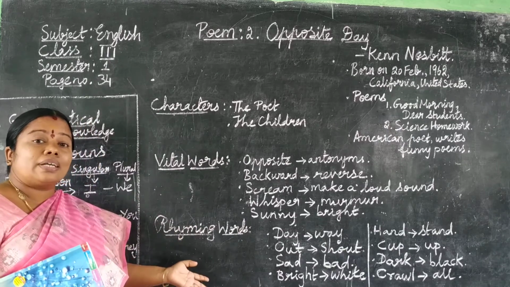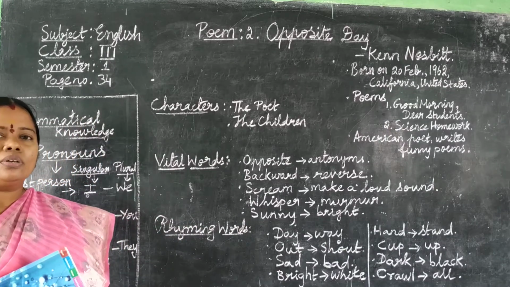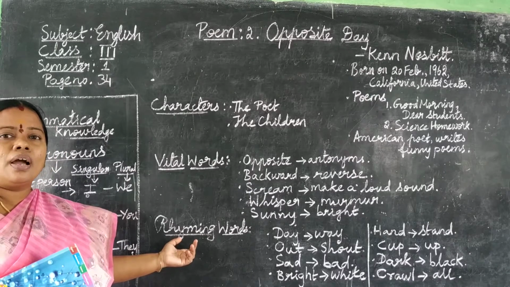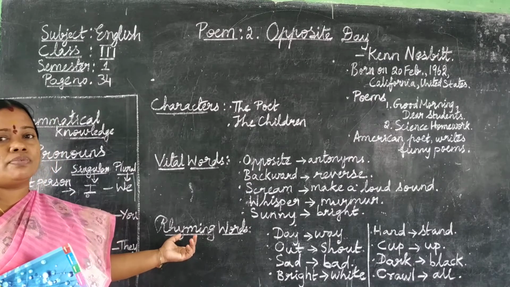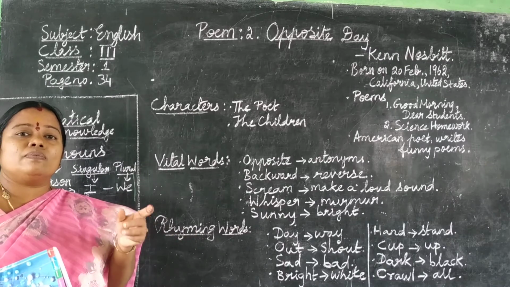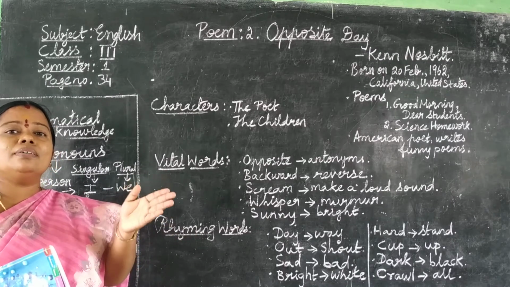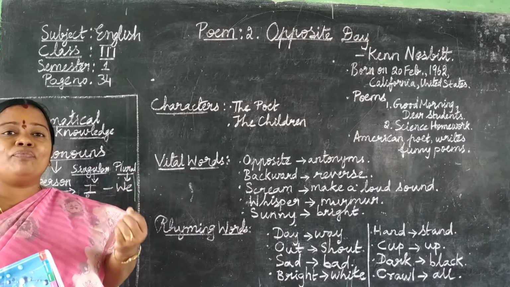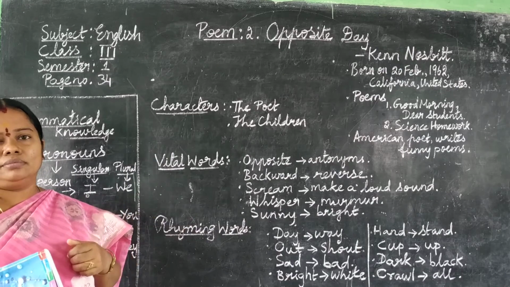Let's see the rhyming words. So, what do you mean by rhyming words, children? As I told you in my previous video, rhyming words means the words which end in a similar sound. They are pronounced in the same way when they end.